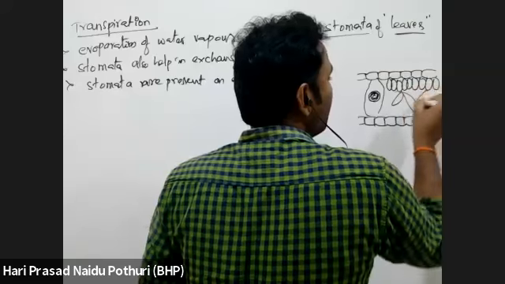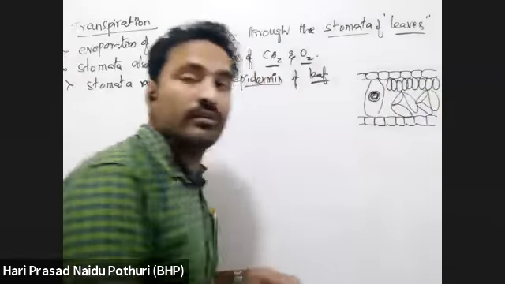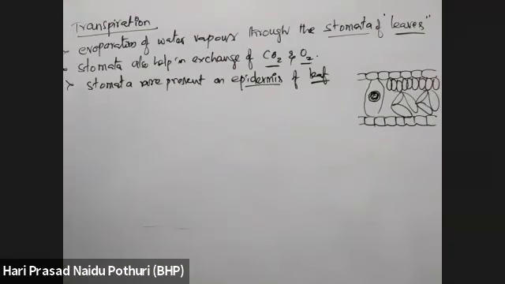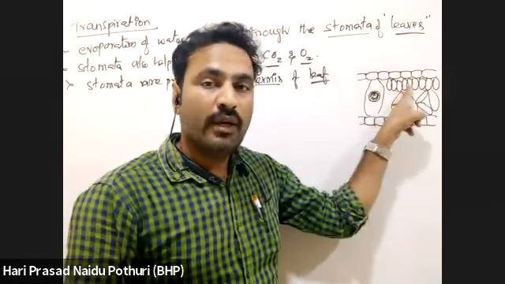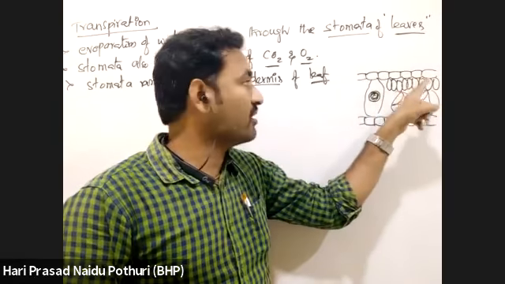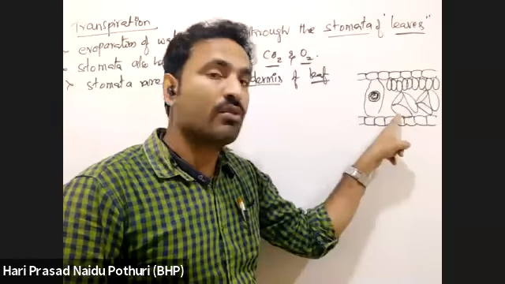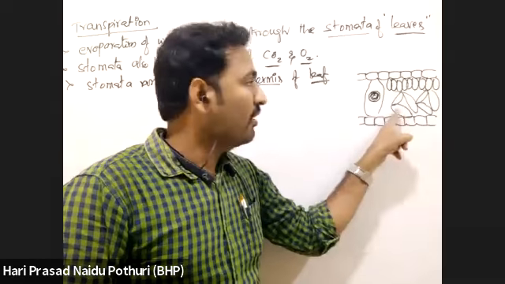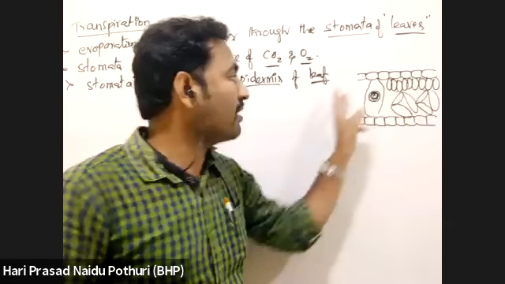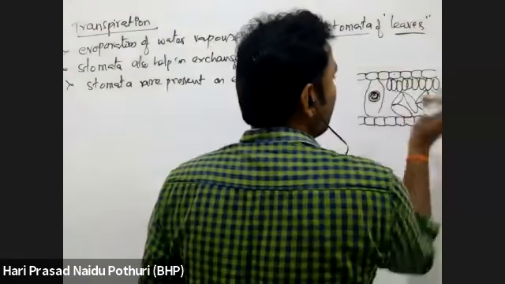That mesophyll cell arrangement is of two types, in monocots and dicots. A dicot leaf is a dorsiventral leaf, where one type of parenchyma or mesophyll cells is present on one surface and the other surface has another type of mesophyll cells. Whereas a monocot leaf has all similar kinds of mesophyll cells. This is epidermis, this is epidermis.